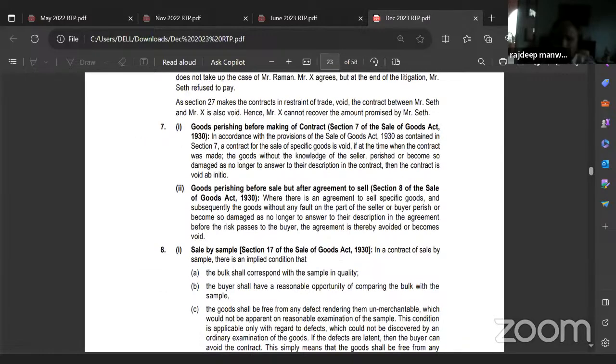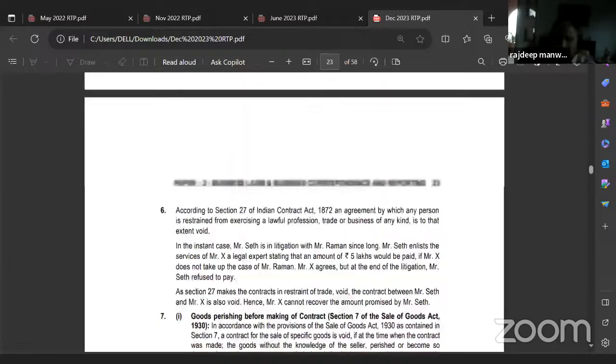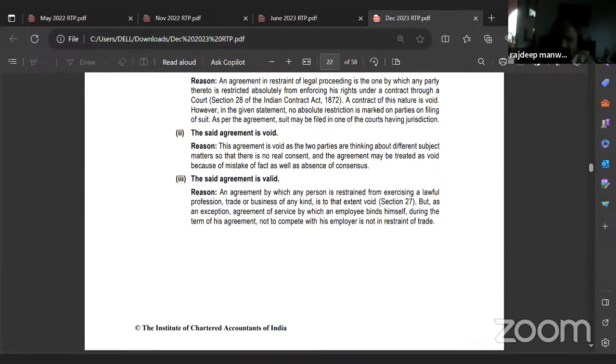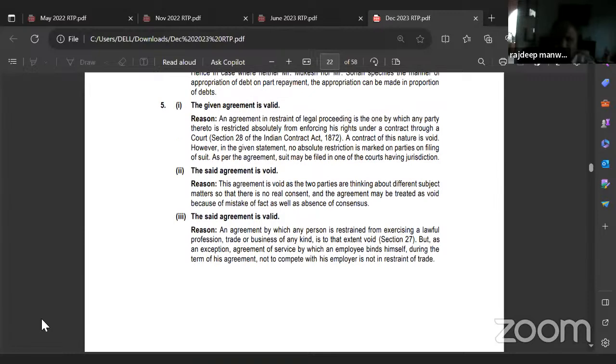I think this is a mistake. Just see the answer. No, sir, the question is correct. It's a void agreement. Why is it void? No, I'm telling you it's a mistake, right? It's a mistake of fact.